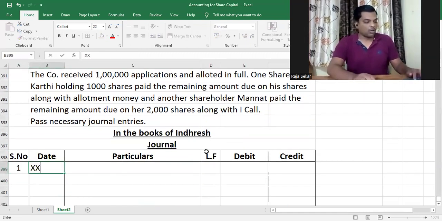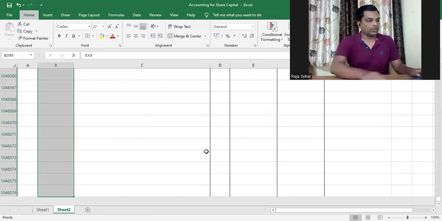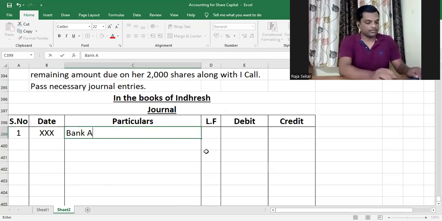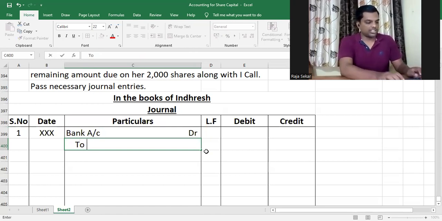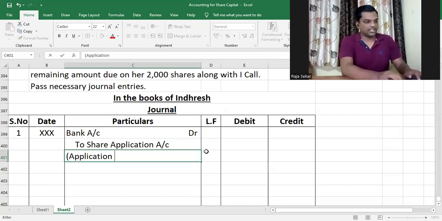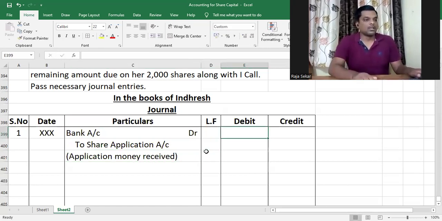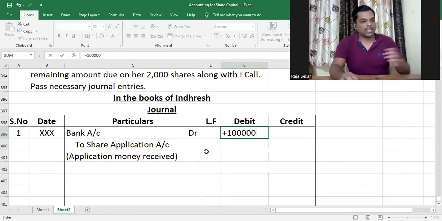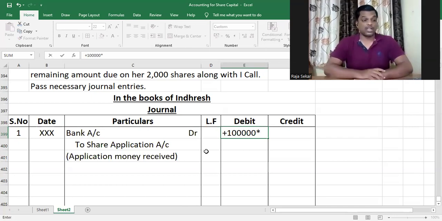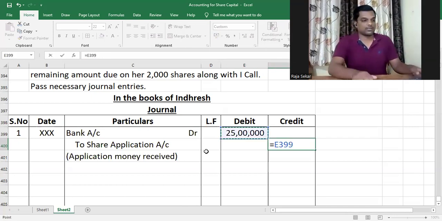The first journal entry, as you all already know very well by now, we have solved so many questions, is receiving the application money, and the journal entry for receiving application money is bank account debit to share application account. Application money received. And the amount, my dear children, here is we received 1 lakh applications, right? So the number of applications multiplied by the application money per share. So that's 1 lakh into 25, which is 25 lakhs.